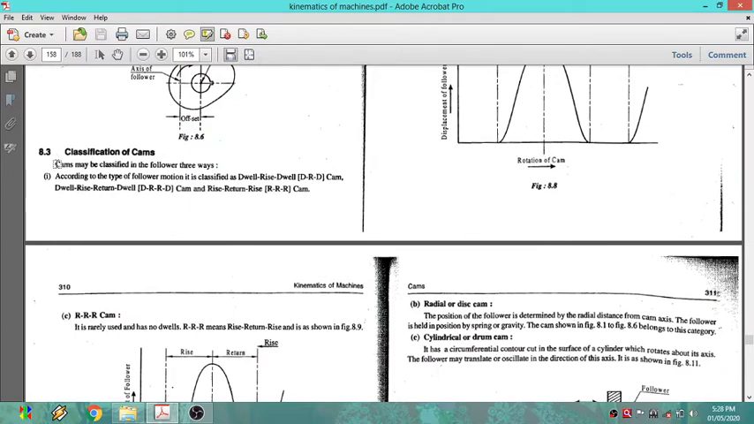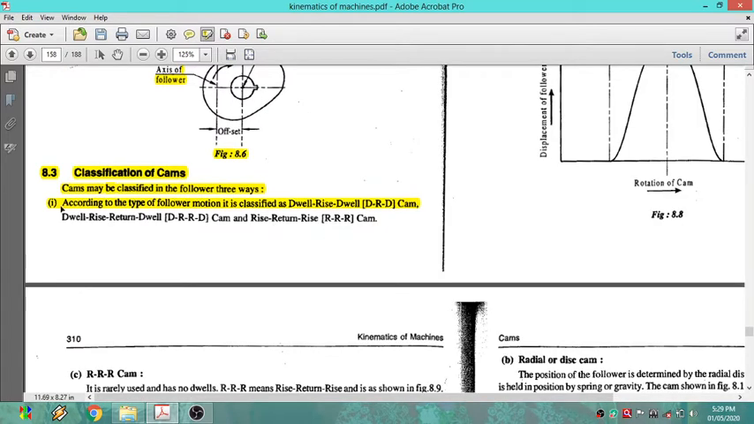So CAMs may be classified as follows. How can you classify them? The first one is classified according to the type of motion. It is classified as dwell, rise, dwell, again, so if you look at that, dwell, rise, return, dwell. What does it mean?